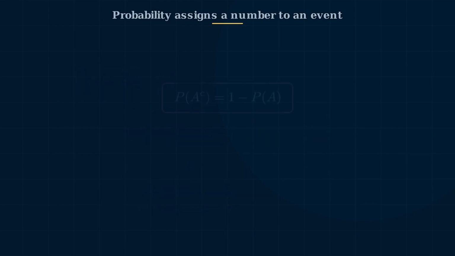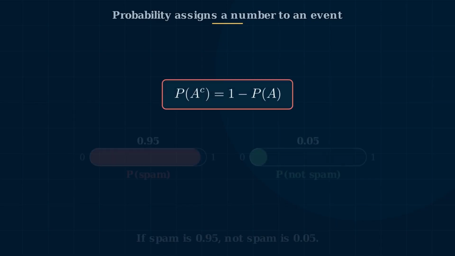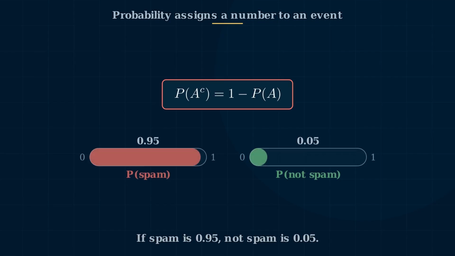One very useful rule follows immediately. The complement rule, P of A complement equals 1 minus P of A. So if P of spam equals 0.95, then P of not spam equals 0.05. This is already the beginning of binary classification, one class and its complement. Once we can assign probability to one event, the next question is, what happens when we combine events?